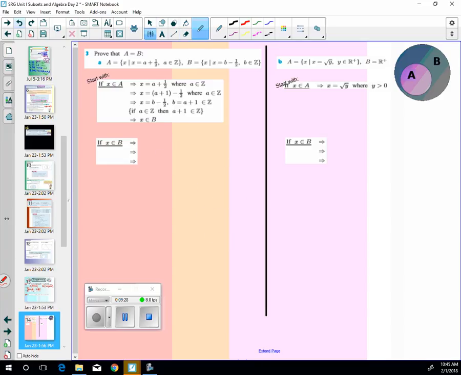Okay, we're going to try the next one. And I'm going to give myself a little more space. We're going to start off with X is equal to B minus 1/2, where B is an element of the integers. What should my next line be?